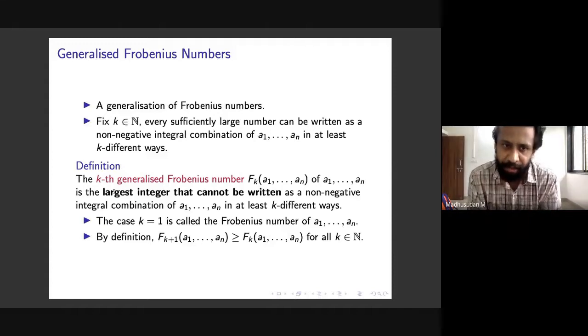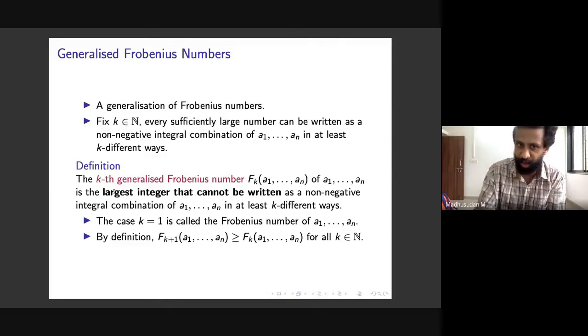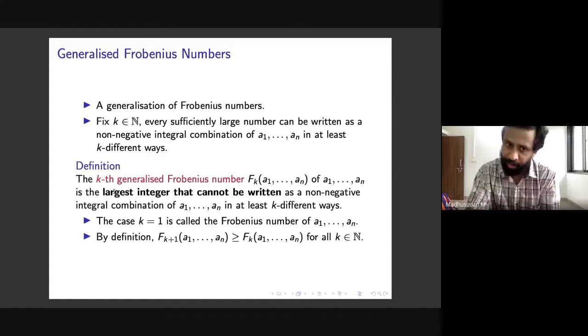Accepting this, we define the kth generalized Frobenius number, Fk of A1 to AN, which is the largest integer that cannot be written as a non-negative integral combination of A1 to AN in at least k different ways. Again, this number is well defined. It's finite because of the previous statement: after a certain number, every number can be written in at least k different ways as a non-negative integral combination of A1 to AN. So this makes Fk well defined.